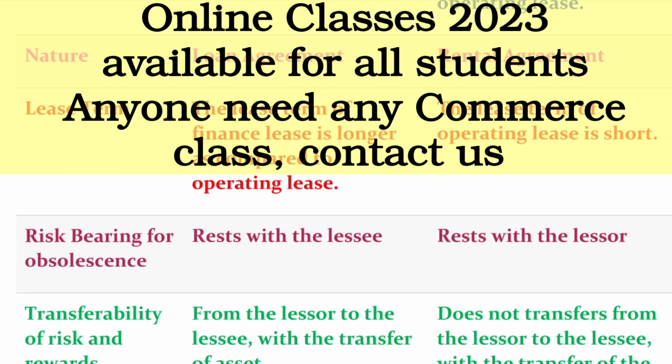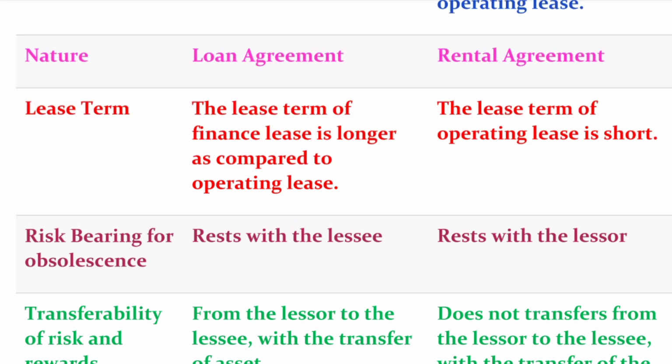Coming to the another point, risk bearing for obsolescence. As you all know, lease means leasing of an asset. In the finance lease, you are transferring your risk and return with the asset. So in simple words, once the asset is transferred to the lessee, the obsolescence risk on this asset is also transferred to the lessee. So the lessee has to bear this risk.